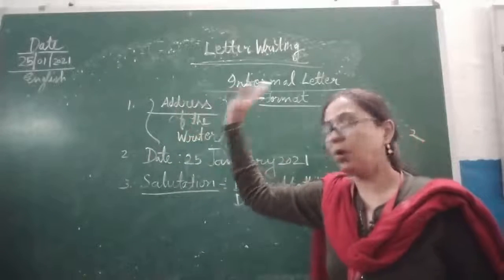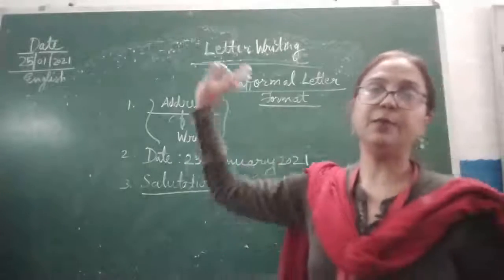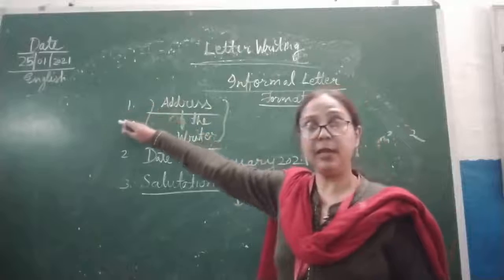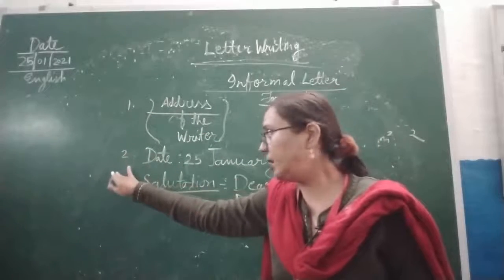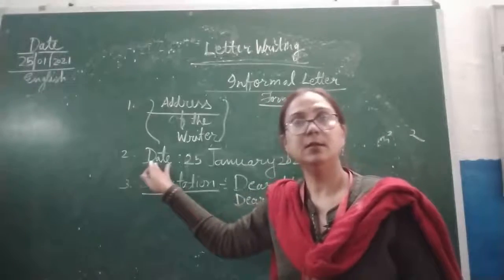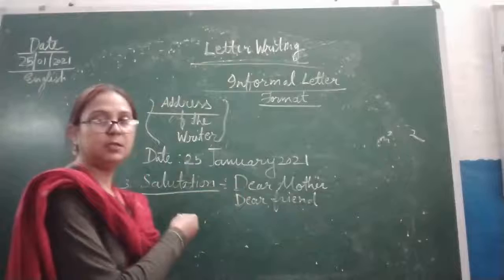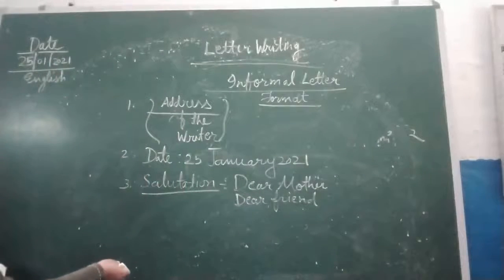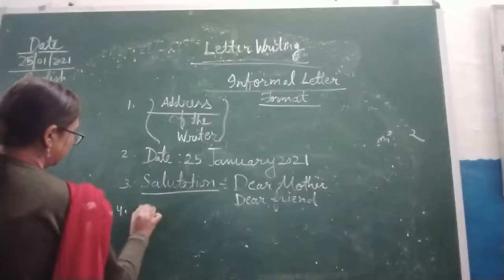One thing that you always remember, whenever you are writing a letter, you will start from the left corner, and after that leave one line, write your date, and after that leave one line. You will start with dear mother, dear father, whatever you want to write, and after that the body of the letter will start.